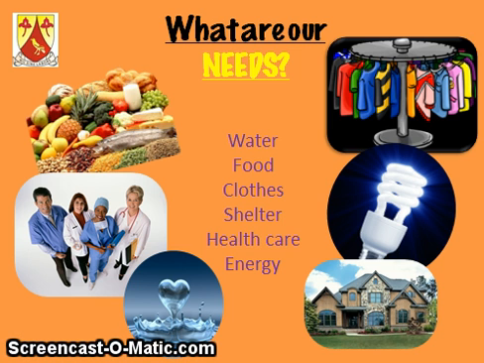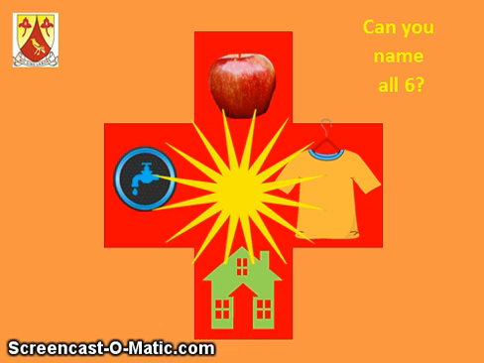All right, now I've got a little picture on the screen. There are 6 things there. Okay, 6 little symbols. Can you name all 6? Now, it's a bit of a trick because you're going, Mrs. Henry, I can only count 5. Let's have a look at the top. There's the apple. What do you think that represents?